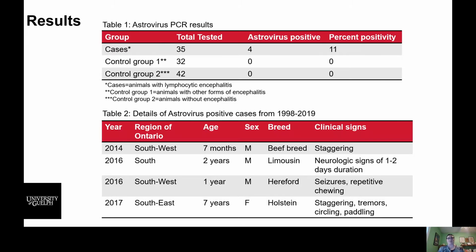Going back through the archive, the oldest case that we found was from 2014, and all of our cases were from Southern Ontario, particularly the Southwest. We had a range of ages affected from 7 months to 7 years old. We had a mix of beef and dairy breeds represented, and in our particular case, the majority of the animals were male. A variety of clinical signs were reported from these infections. Most commonly, staggering or difficulty walking was seen.